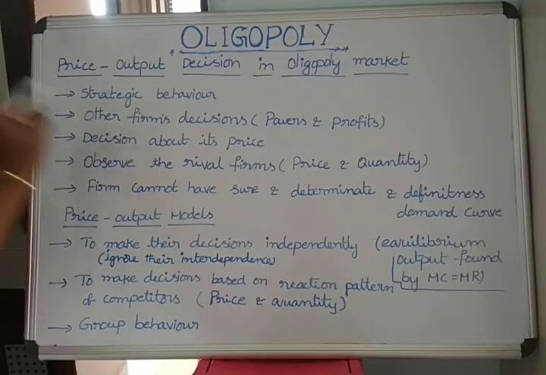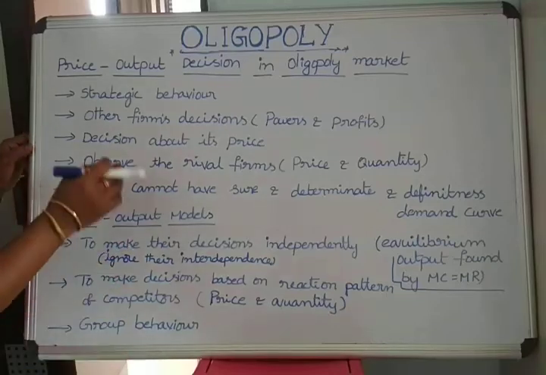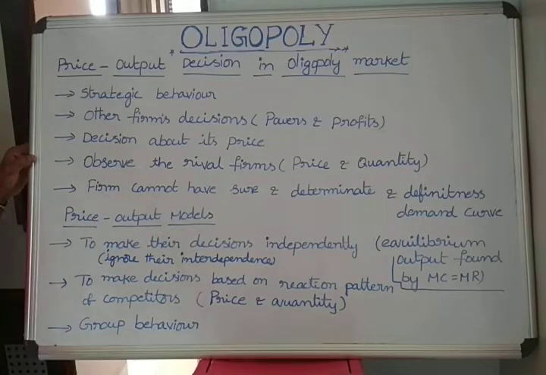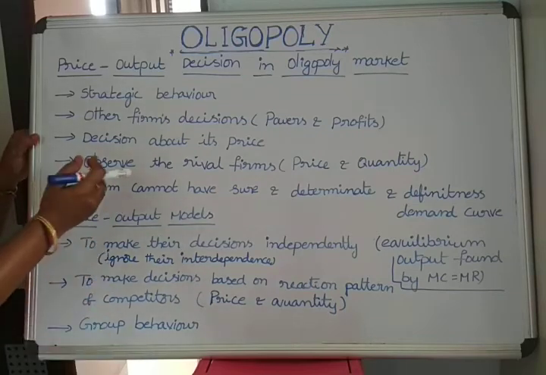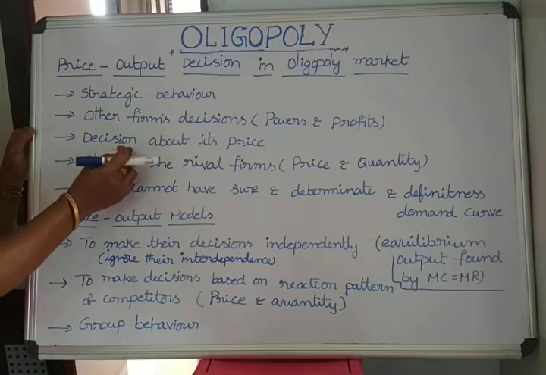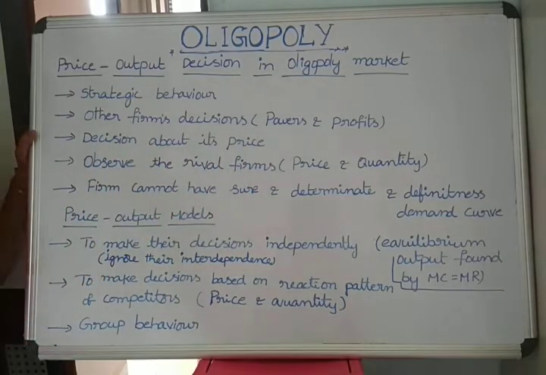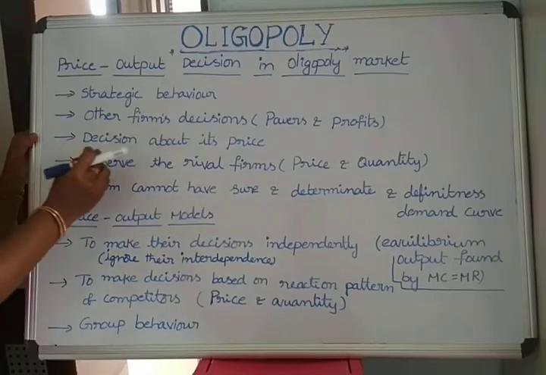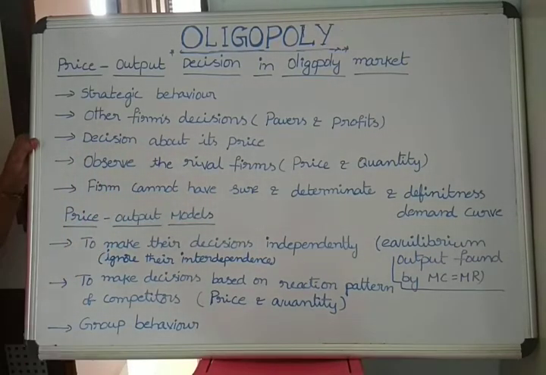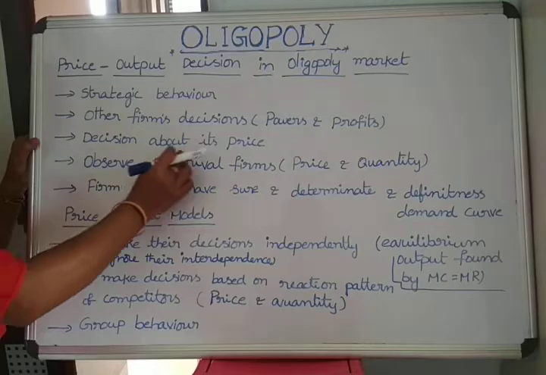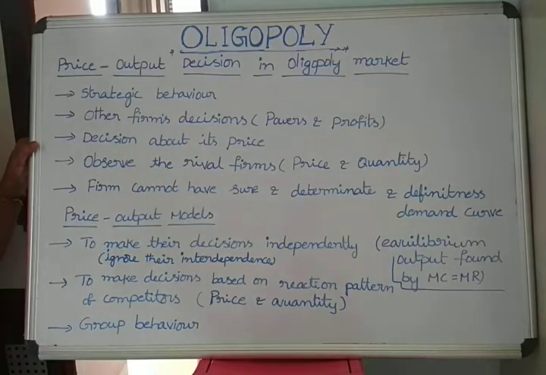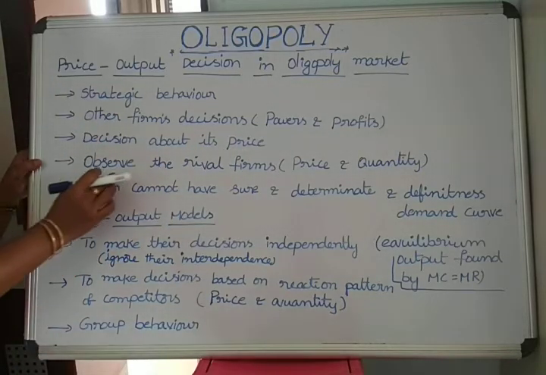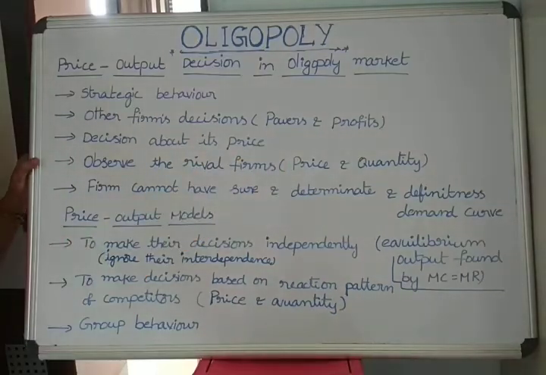The third important point is that an oligopolistic firm has to behave strategically. Each and every firm behaves strategically to decide the price of its commodity. Next is observing the rival firms in price and quantity.